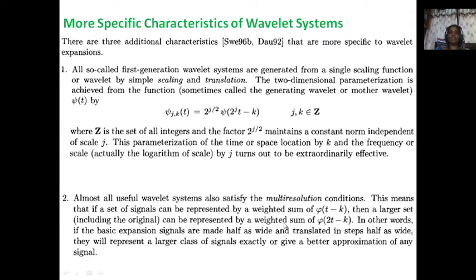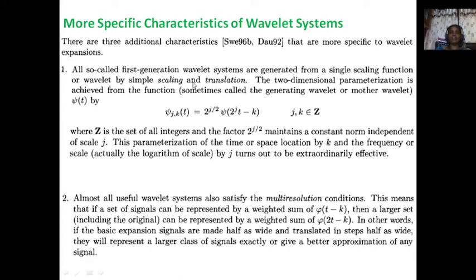The two properties are observed here by psi jk of t equal to 2 power j by 2 psi of 2 power j t minus k. Without the 2 power j multiplication with the t variable, it is simply a time representation. When you mention 2 power j along with t, that means scaling in the time domain is happening, and the function is multiplied with 2 power j by 2, where j, k are integer values. This we can call amplitude scaling. Then t minus k is translation.